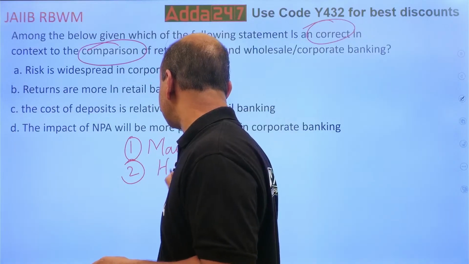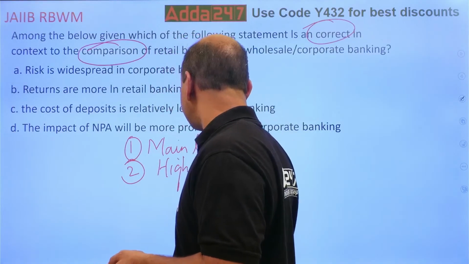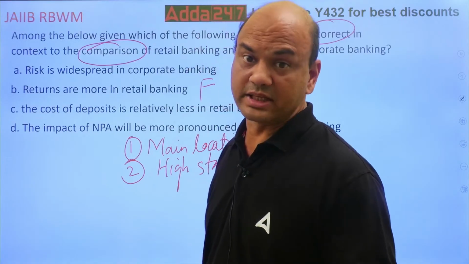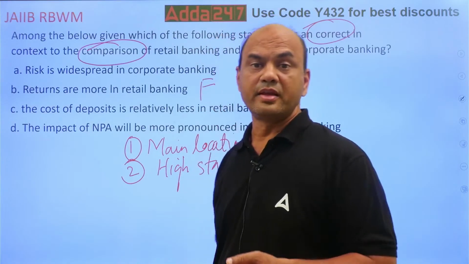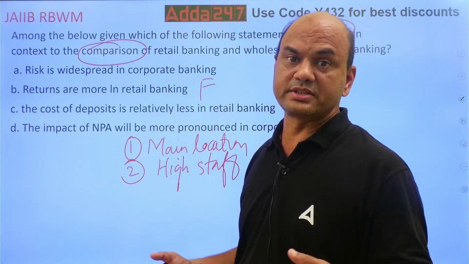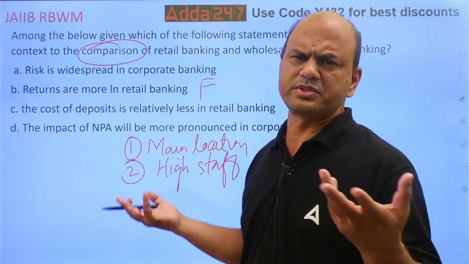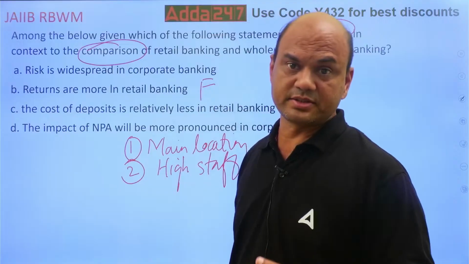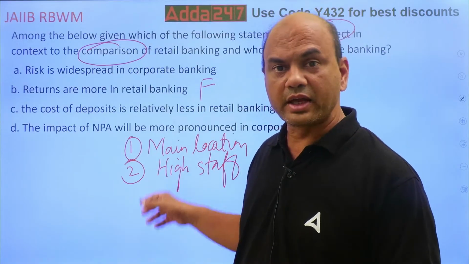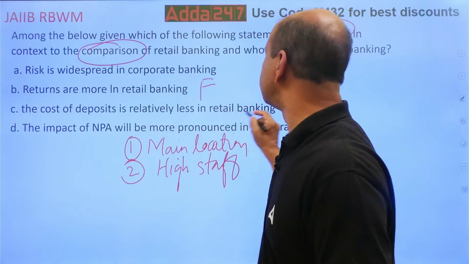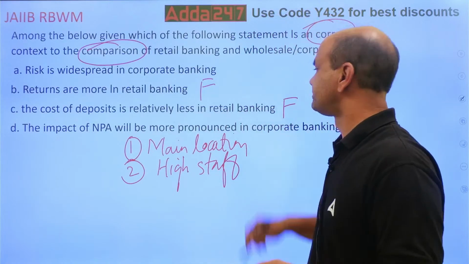Staff is more in retail banking, right? So salary expenses are more. Then electricity. The offices are huge, clean, posh, and very heavy expenses are incurred on furniture. So these all add up to the expenses. So the statement that the cost of deposit is relatively less in retail banking is false.